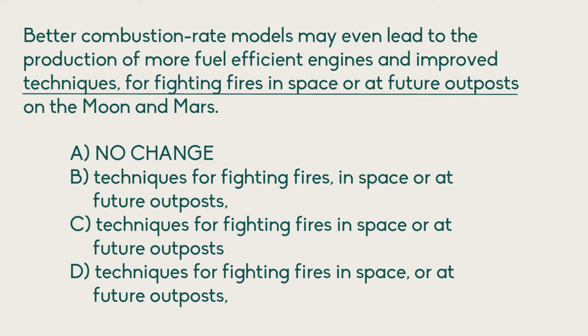Because we have a list of only 2 things, we don't want a comma before the or. If you think about the other commas, they're all separating parts of noun phrases that need to go together. The techniques are techniques for fighting fires in space. So we don't want a comma between techniques and for fighting fires. And these outposts are going to be future outposts on the moon and Mars. So we don't want a comma between outposts and on the moon and Mars, because that's again separating out the outposts which are on the moon. That's not an additional subclause, that's part of the definition of the outposts. So we actually want no commas at all, which is answer choice C.